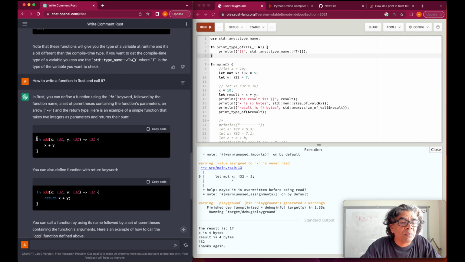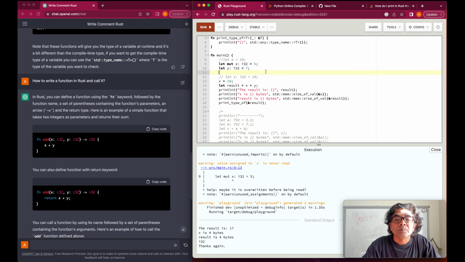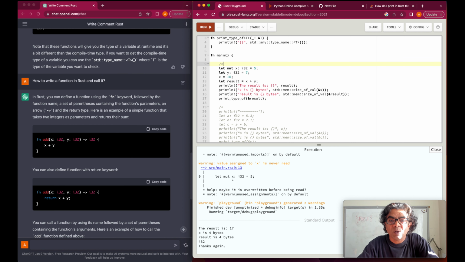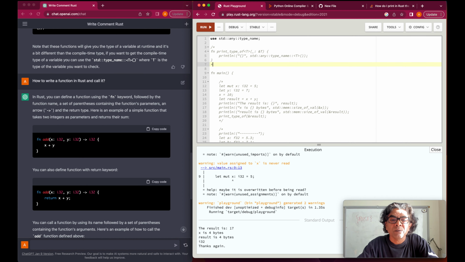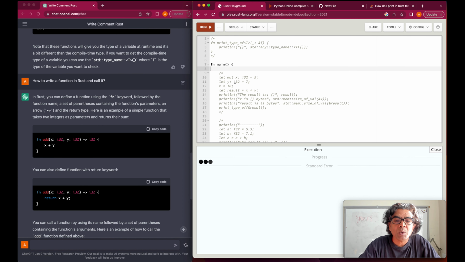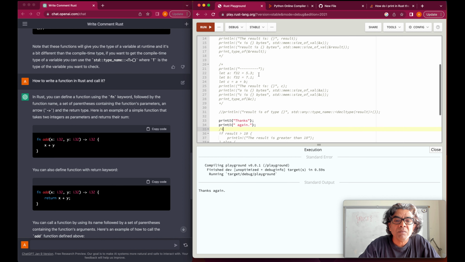So here is the way where we are going to define and call it. What I will do is go ahead and remove all of this, and let's comment this method, this section as well. Let me comment this section as well, and let me remove it. We do not really need it. Let's run this code. It is going to print the thanks again because that's all the code we have.